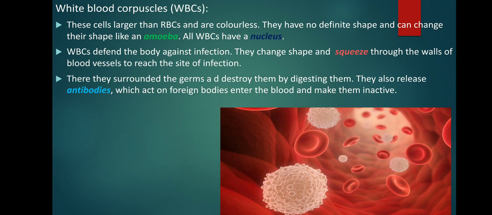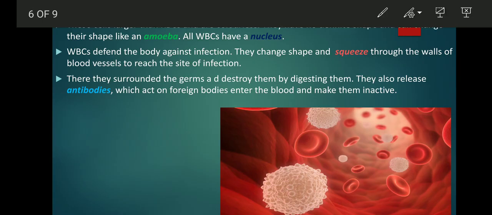These cells are larger than RBCs and are colorless. They have no definite shape and can change their shape like an amoeba. So WBCs have an irregular shape. All WBCs have a nucleus. Different types of WBCs are produced at different sites in the body and have different lifespans that are shorter than that of RBCs. WBCs defend the body against infection. Defend means to protect something from harm or danger.